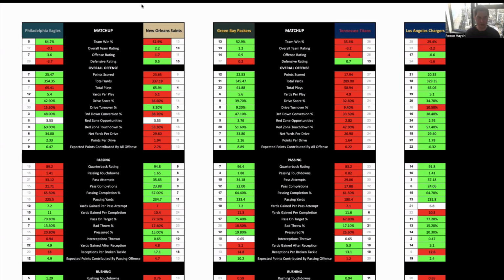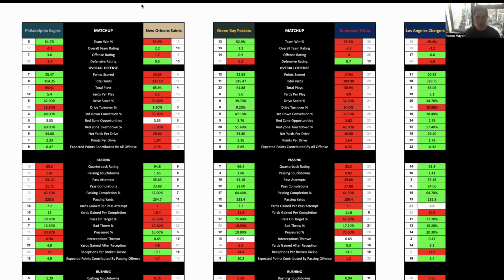Derek Carr can have a big game against this Eagles pass defense, and then Alvin Kamara should be able to make plenty of yards on the ground. Right now, I haven't fully settled on the exact way I want to play this game, but I think it's going to be high scoring because New Orleans is going to find points against this Philadelphia defense.